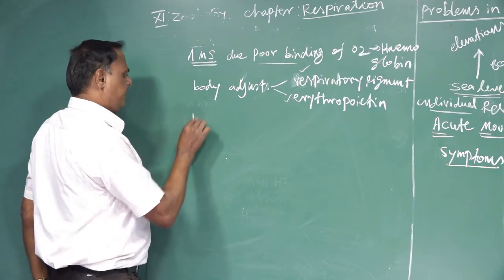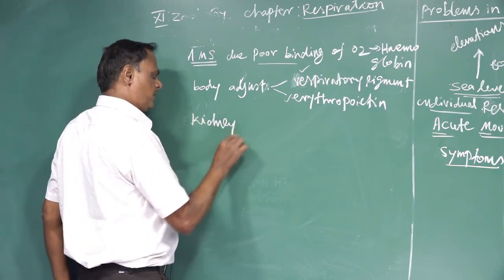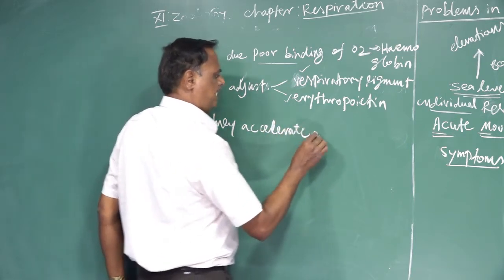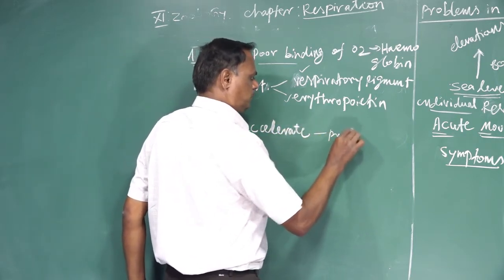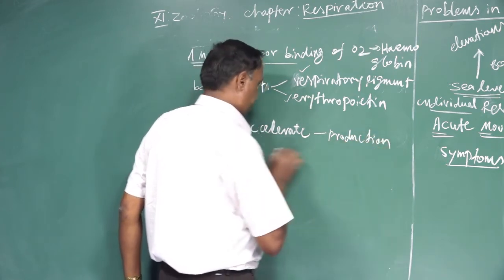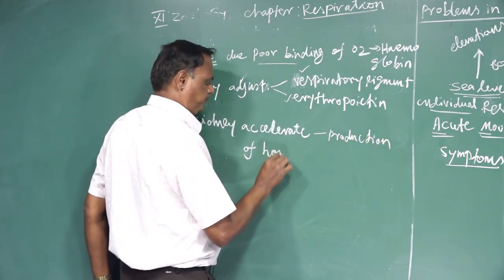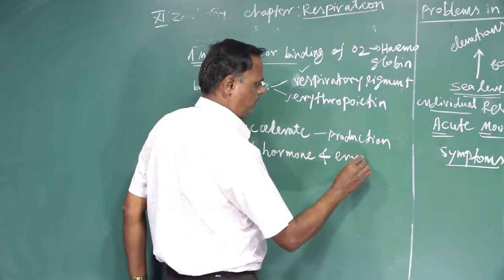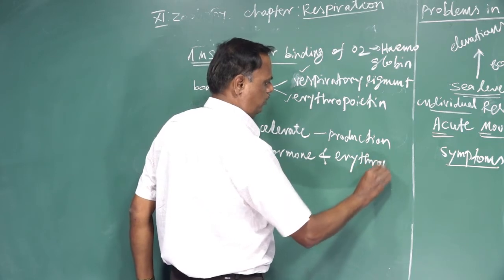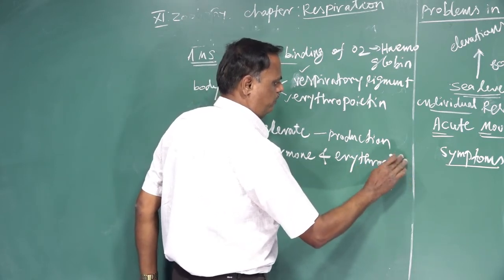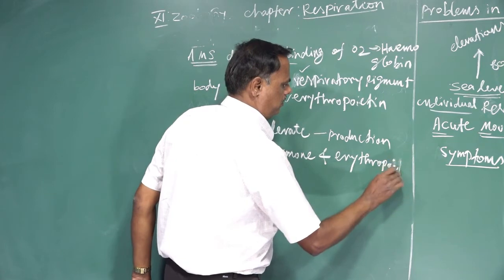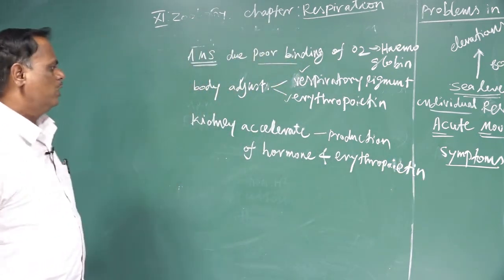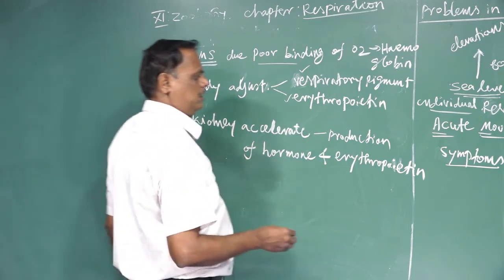During this time, the kidney accelerates production of hormones and also the erythropoietin.